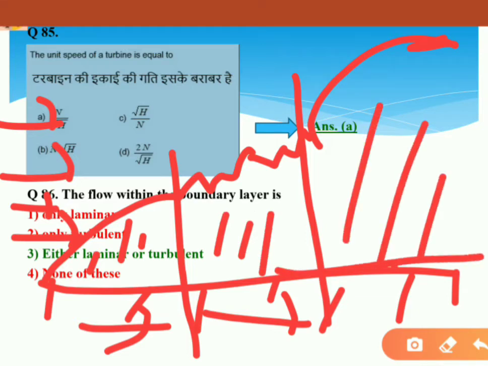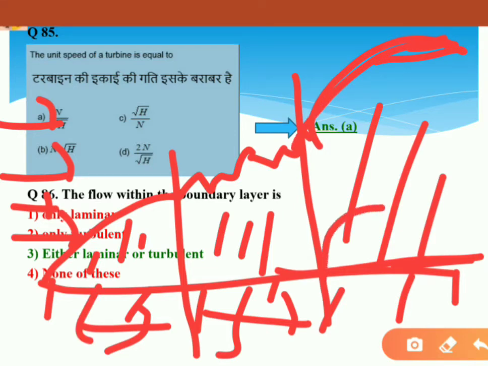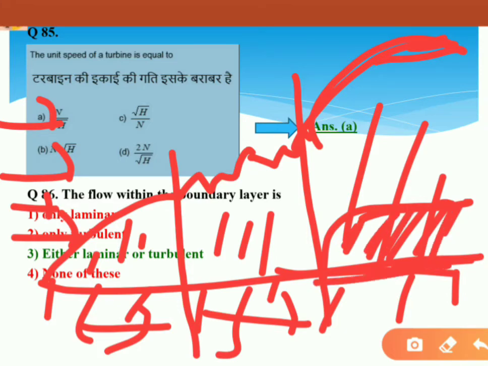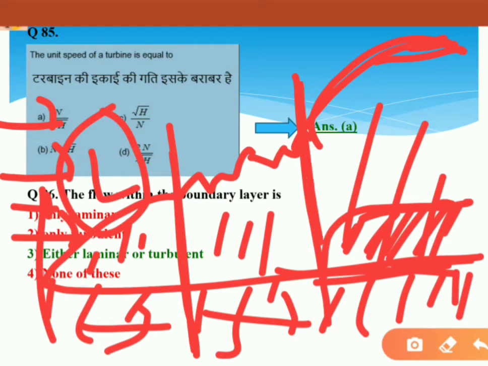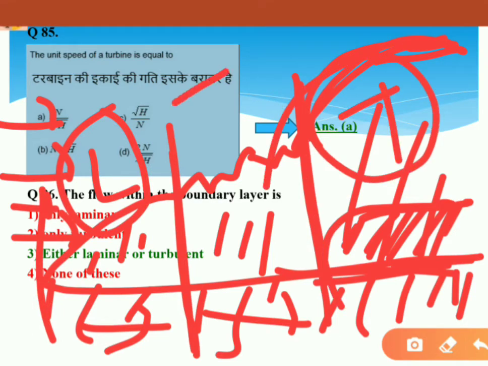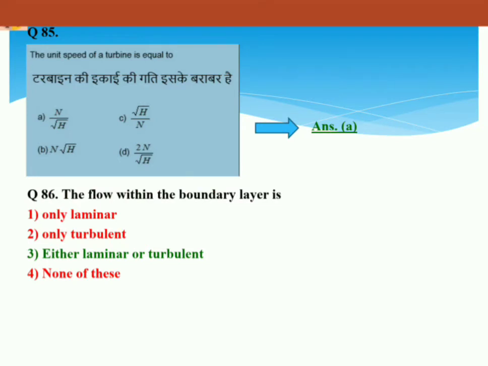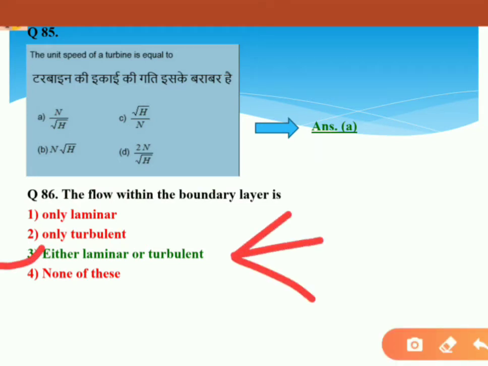If the surface is very smooth, then within the turbulent flow some laminar sublayer will occur within the turbulent layer if the plate is very smooth. So that is the concept of boundary layers. Here you can see laminar layers can occur, turbulent layers can occur, and transition also occurs. So option 3, either laminar or turbulent, will be the correct answer for boundary layer.